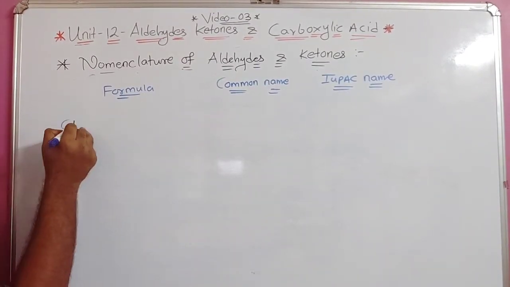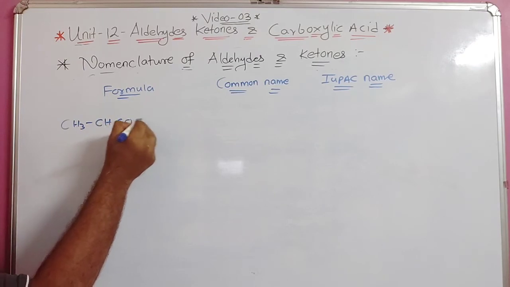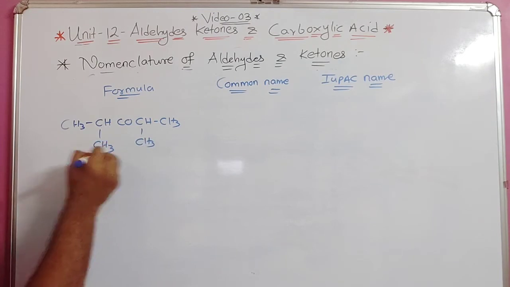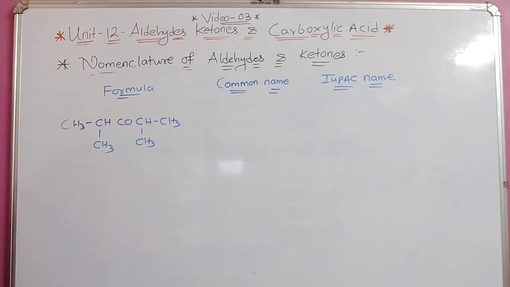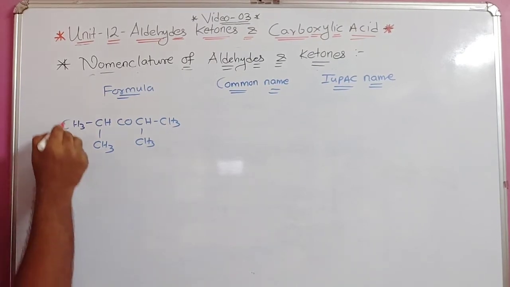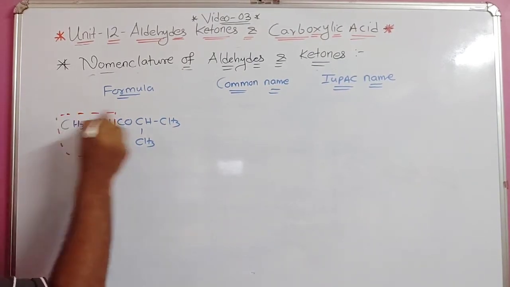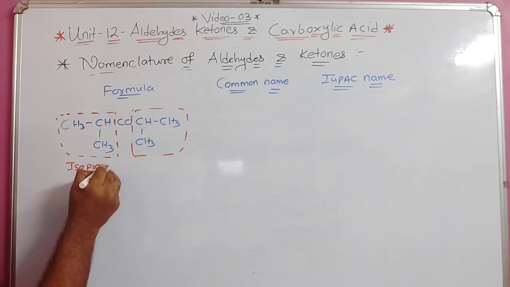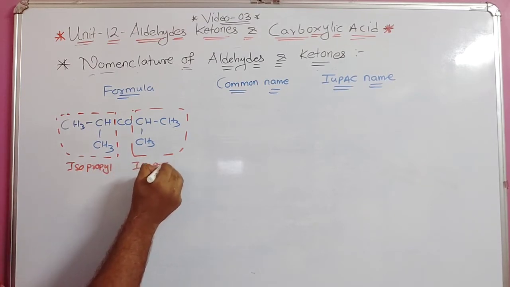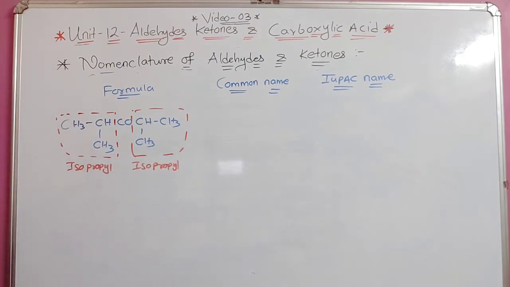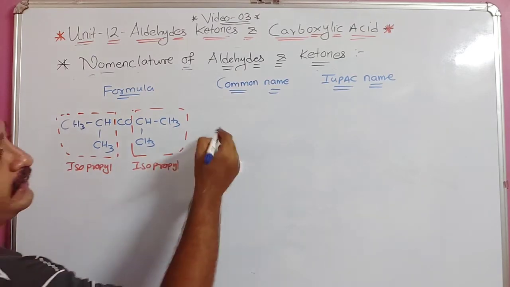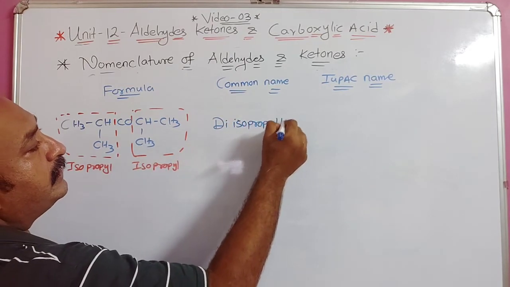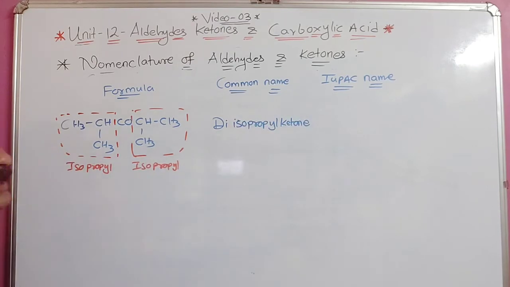Now suppose the structure is given like this: CH3, CH, CO, CH, CH3, and here CH3, and here also CH3 is given. Understood? In this case, this one and this one are isopropyl groups. So whichever group is next to the ketone functional group, we write it as di-isopropyl ketone. What is the word? Di-isopropyl ketone.